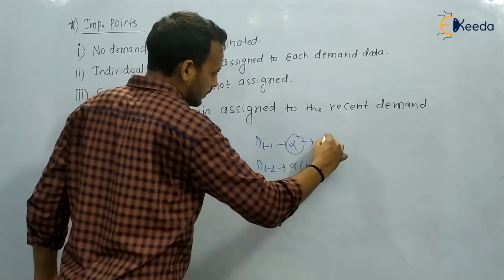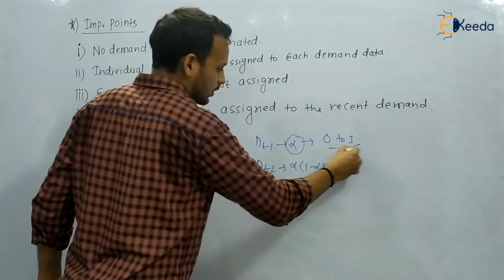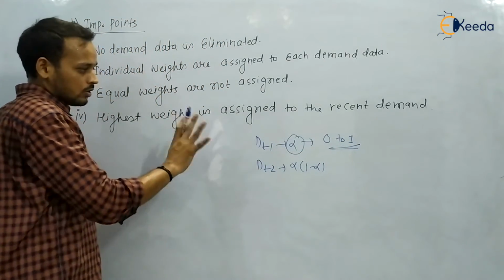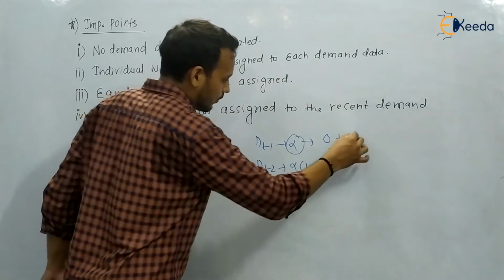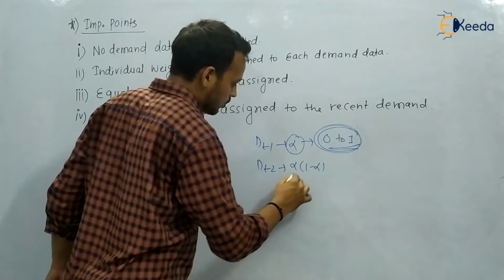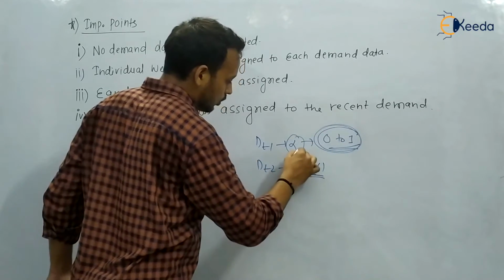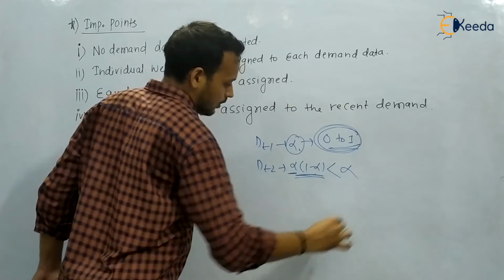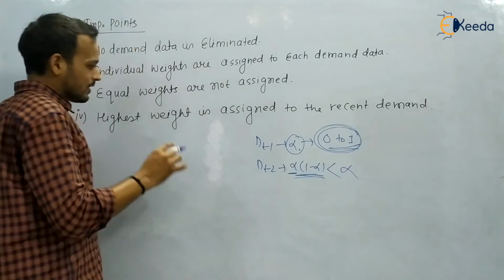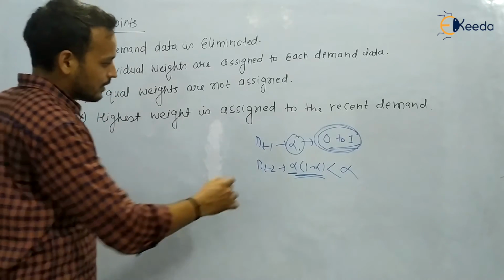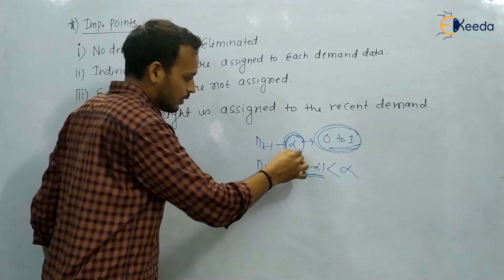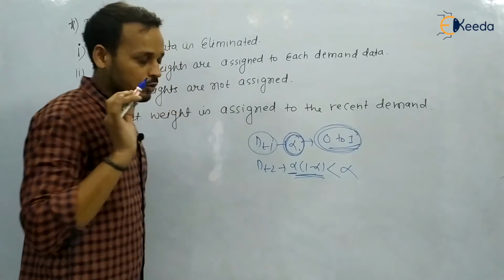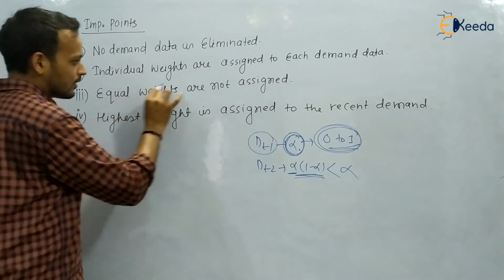The alpha value lies between 0 and 1. So alpha into 1 minus alpha is going to be less than this alpha. This value is going to be less than alpha. So the highest value is alpha, and this alpha is provided to the most recent one. So we can say that equal weights are not assigned.